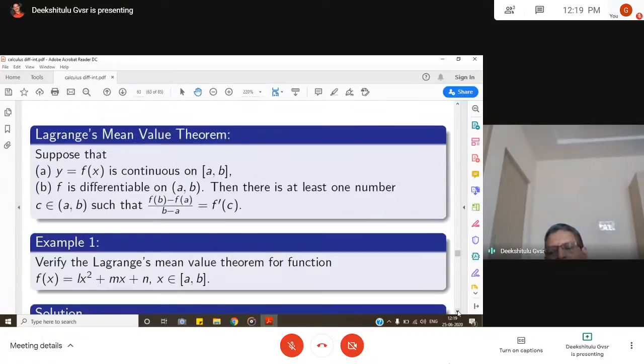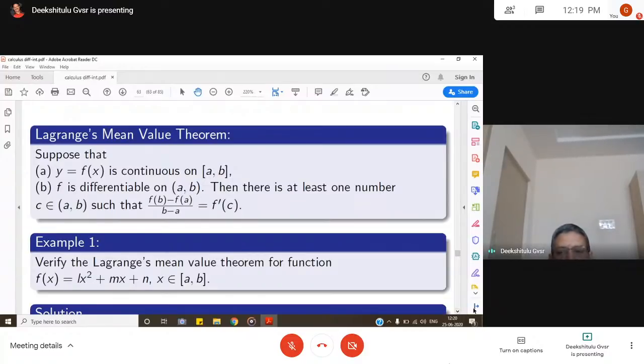Next important theorem is Lagrange's mean value theorem. It says the first two conditions are the same. f(x) is continuous in closed [a, b], differentiable in open (a, b). Then there is at least one constant c such that (f(b) minus f(a)) by (b minus a) is equal to f'(c). So this is the result of this.